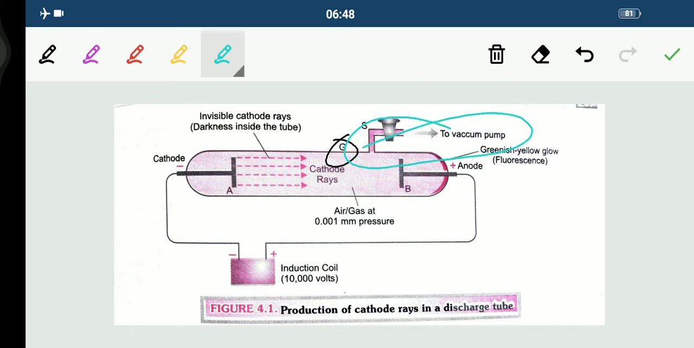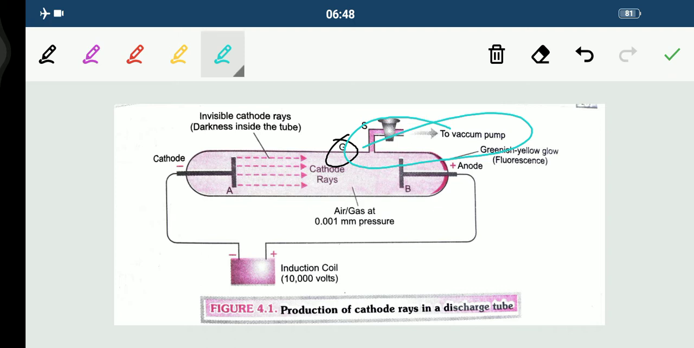Fine. So what is the function of this vacuum pump, bache? The gas that is present in that discharge tube, this S basically sucks out the air or gas that is present inside the tube. Fine. So that the pressure can be reduced.